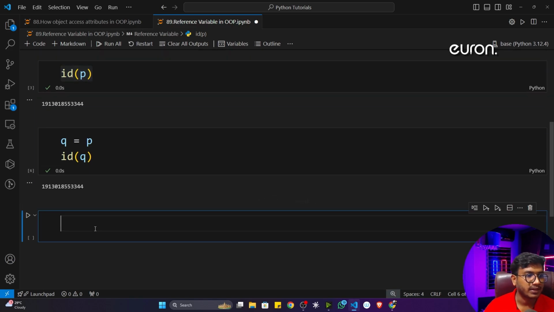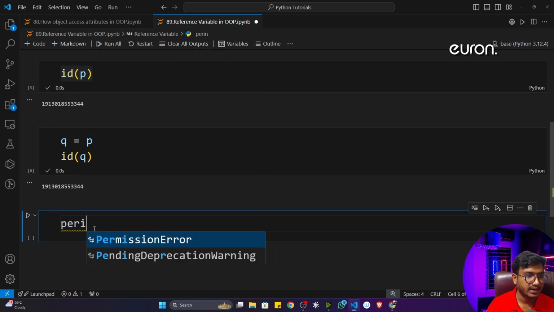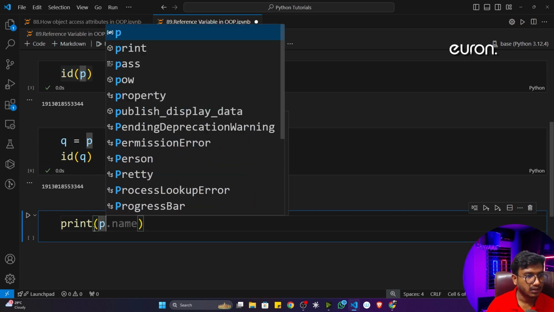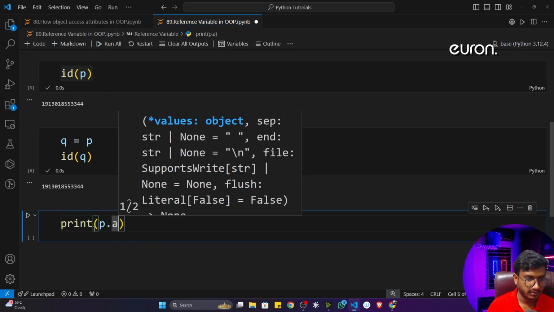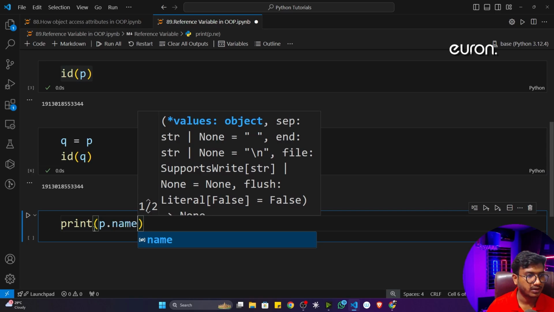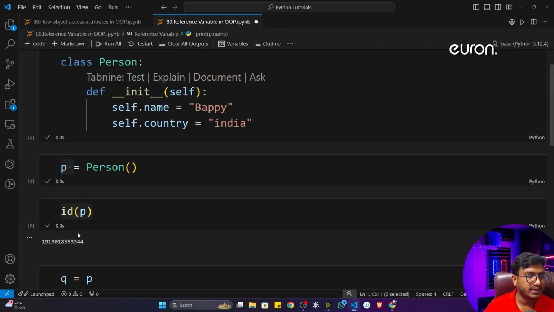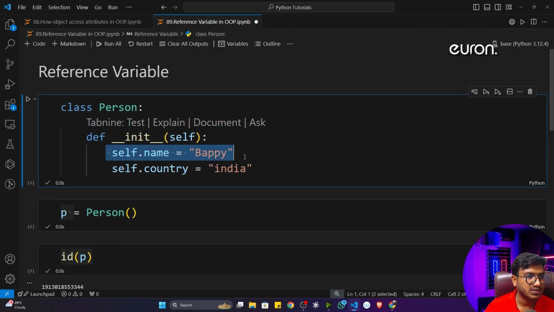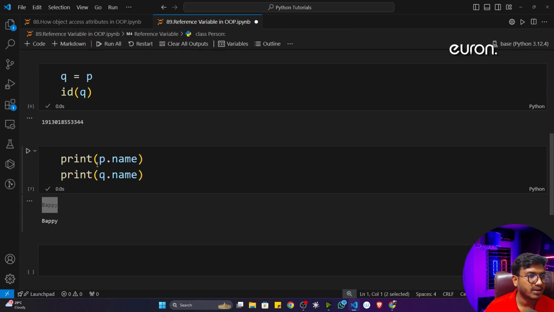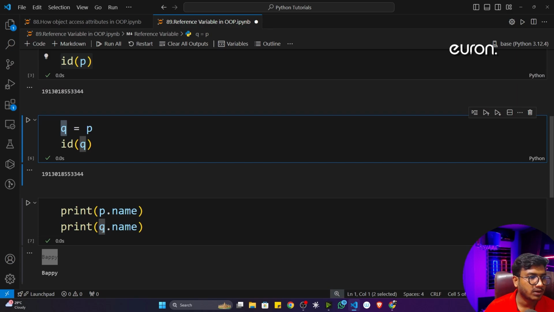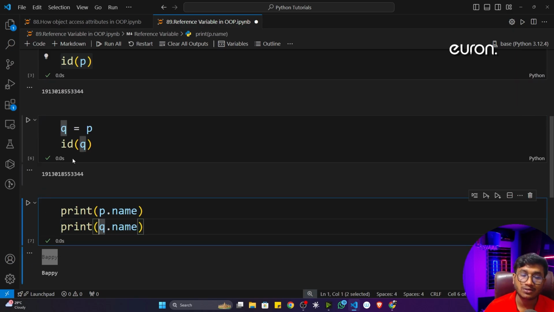Now let me show you one thing. Let's say I print p.name, and then q.name. Now if I execute, see what will be the output, because currently in my class Bappi is stored inside the name, and that is why when I call p.name, it gives me Bappi, and again when I call q.name, it gives me Bappi, because it is pointing to the same location.